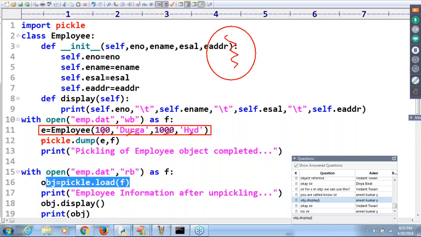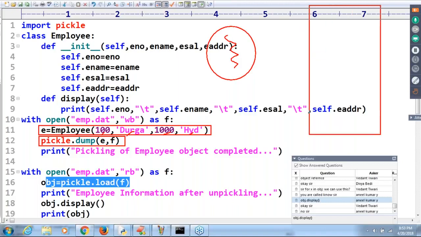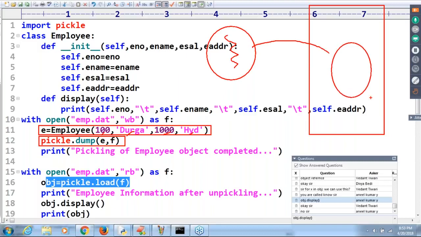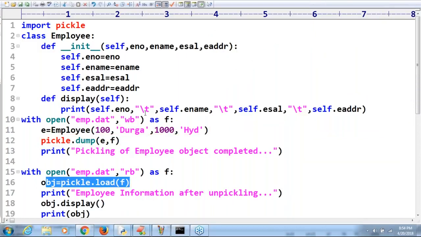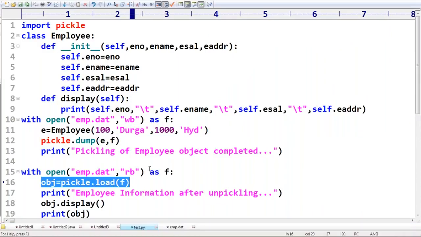Next, in this line I'm saving this data to the file. So this employee object and the corresponding data are saved to the file. Next, in this line I'm trying to read this employee object from the file.